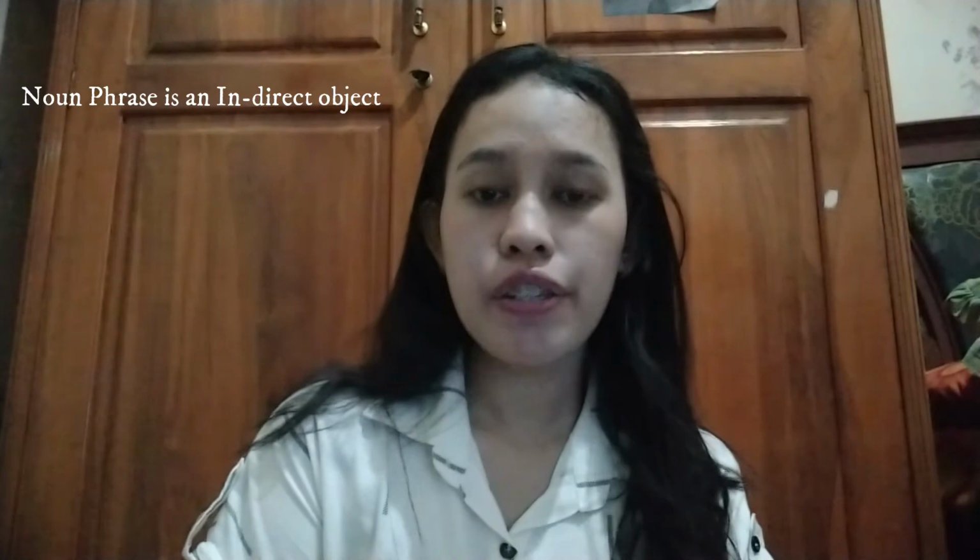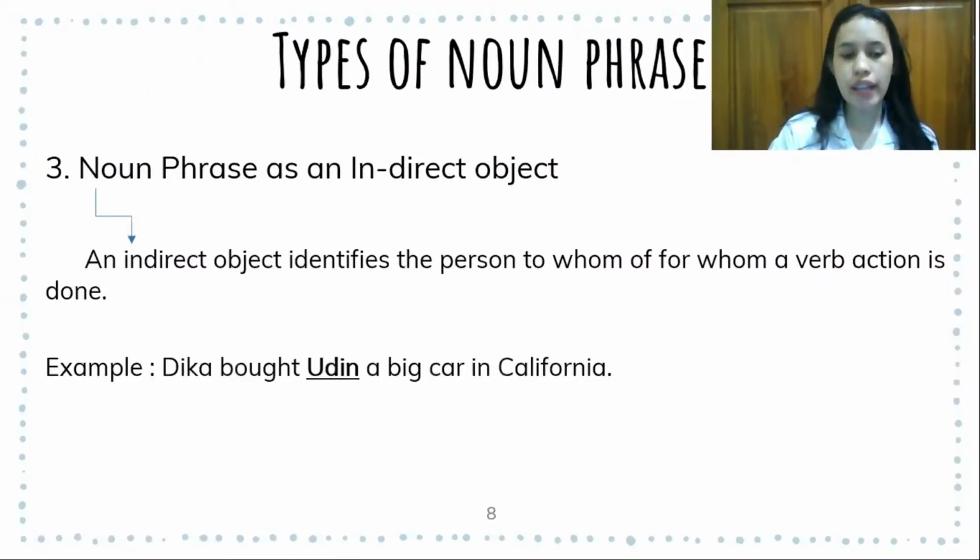And the next type of noun phrase is a noun phrase as an indirect object. An indirect object identifies the person to whom or for whom the action verb is done. The example of noun phrase as an indirect object is Dika bought Udin a big car in California.